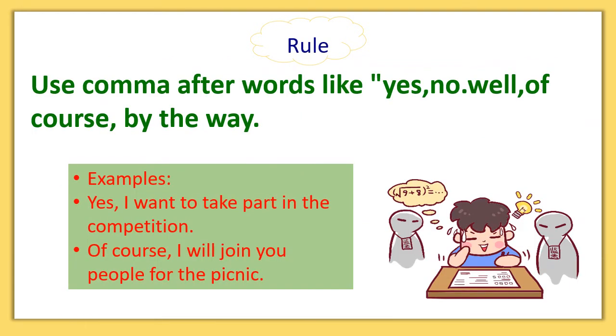Next rule is we use a comma after words like yes, no, well, of course, by the way, when these words are used at the beginning of the sentence. See the examples given here. Yes, comma, I want to take part in the camp. Second, of course, comma, I will join you people for the picnic.